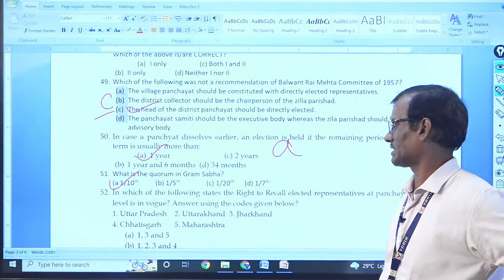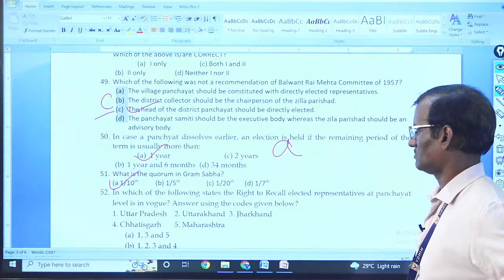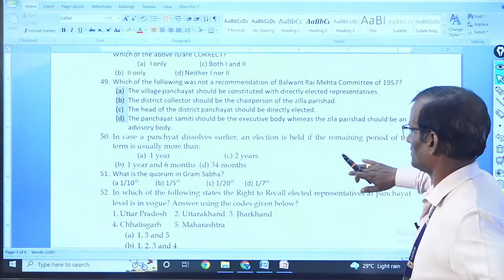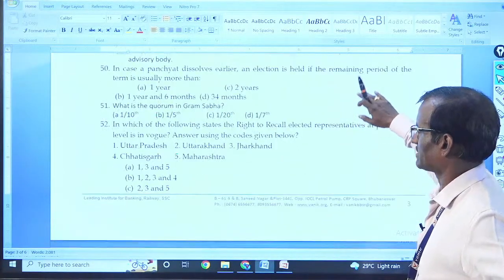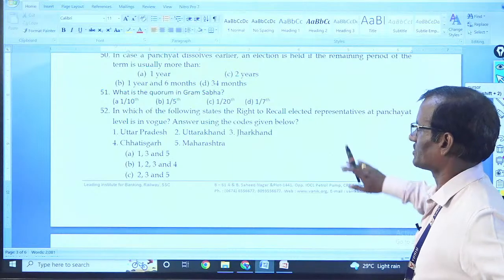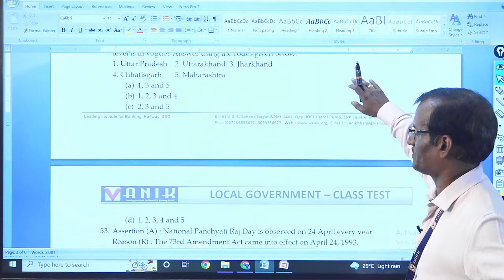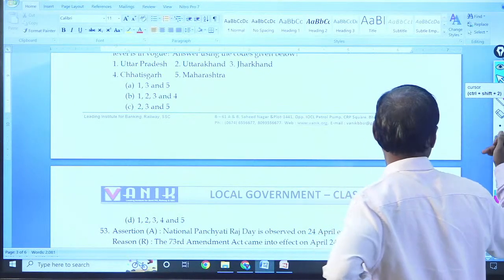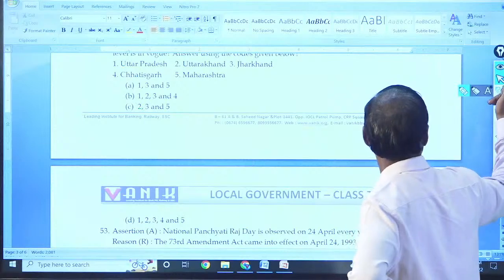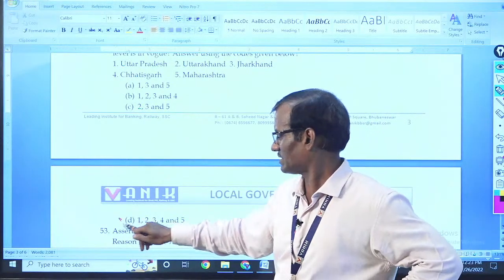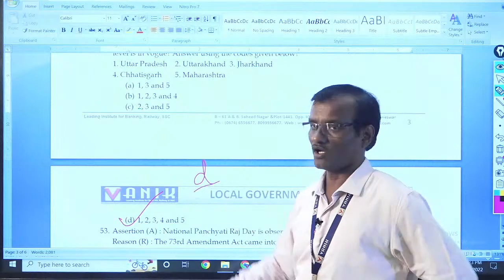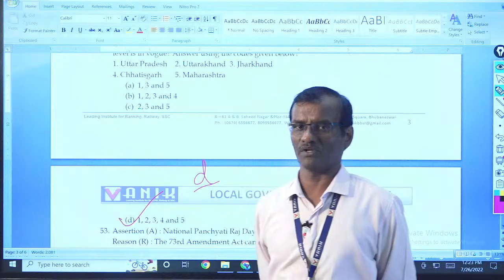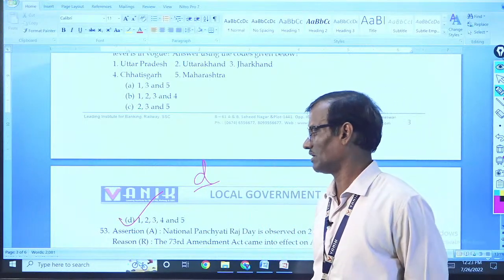In which of the following state right to recall? So right to recall we shall not discuss, but remember in almost all states, Uttar Pradesh, Uttarakhand, Jharkhand, Chhattisgarh, Maharashtra, they have all the right to recall, means to call back the representatives if they don't perform up to the expectation of the people from the middle of the term.